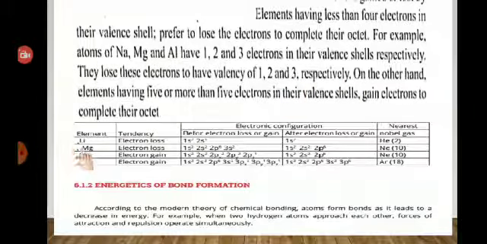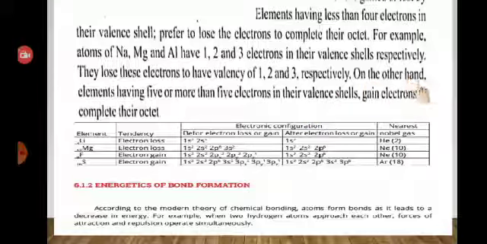For example, lithium has 3 electrons, 2 in the inner shell and 1 in the outermost shell. It has a tendency to lose an electron to complete its doublet. And magnesium also has a tendency to lose electrons to complete its octet.